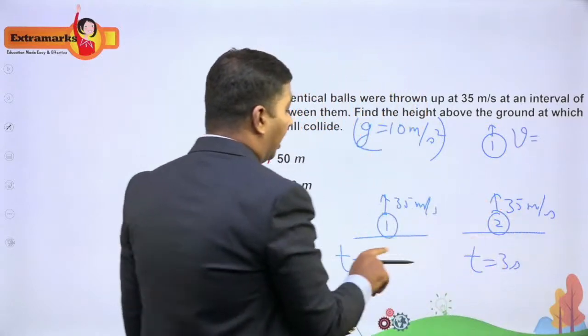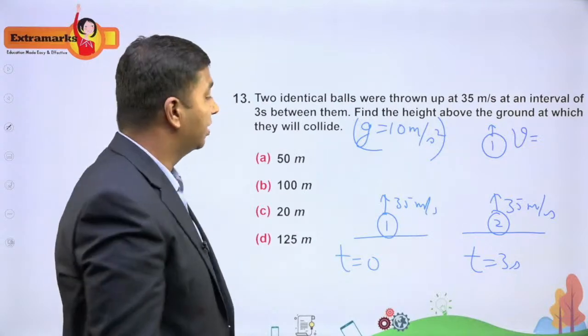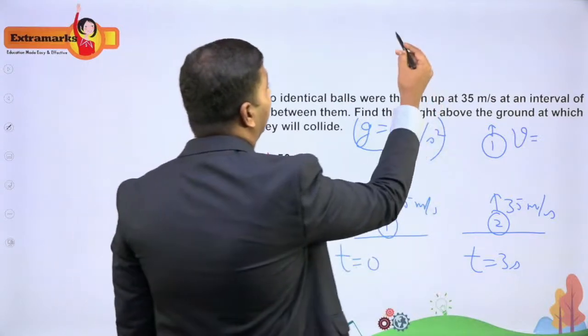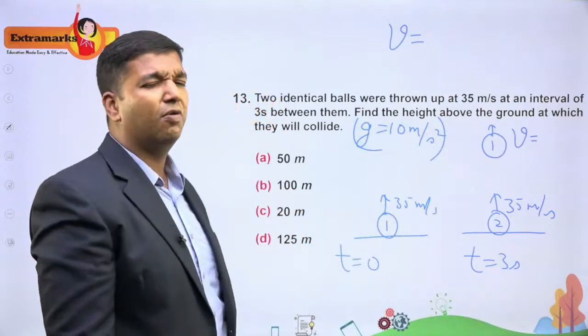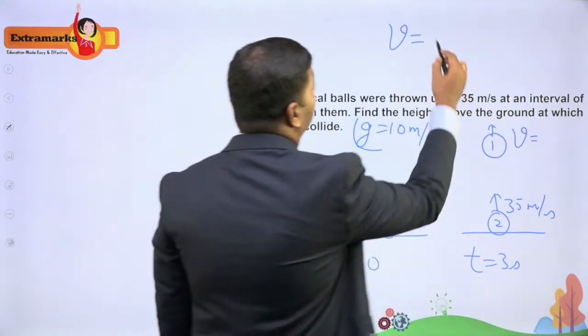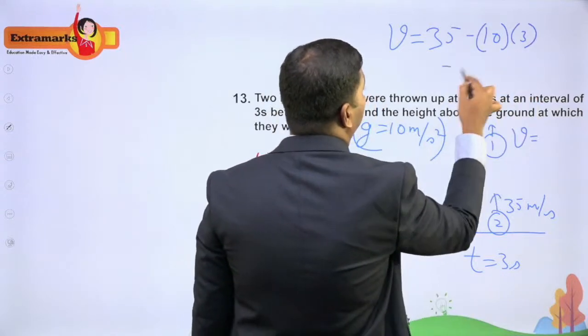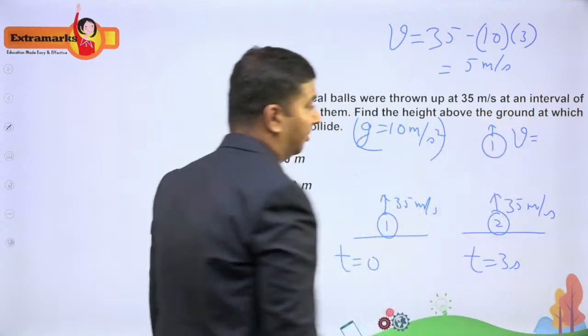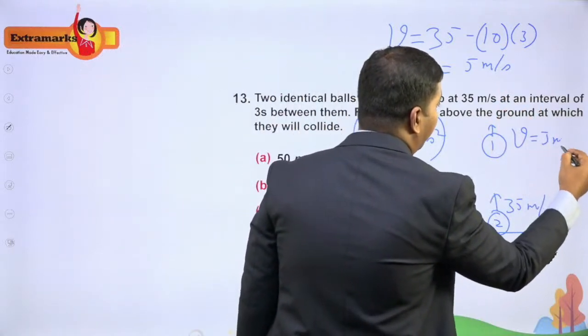Now for that I need to find the velocity at this point. That is, after 3 seconds ball 1 is here, right? So I need to find the velocity there. So for that, let me get the velocity here. It is given as v is equal to u minus gt, right? So 35 minus 10 into 3. So this I'm getting as 5 meter per second. So after 3 seconds, the velocity of this ball is 5 meter per second.